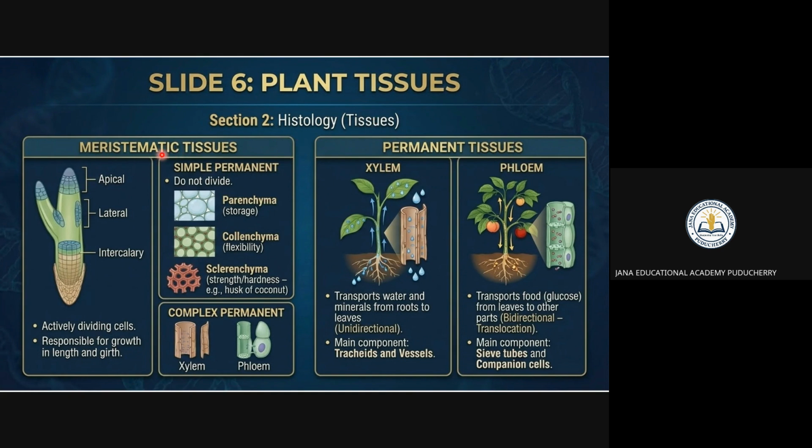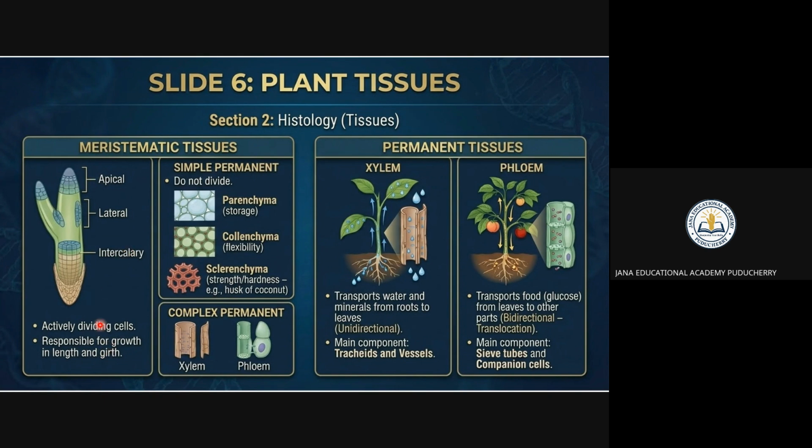You see here the meristematic tissues, and the other one is the permanent tissues. There are two different types of tissues. This is about plant tissues, right? We are studying plant tissues right now. The plant tissues are the meristematic tissues and the permanent tissues.